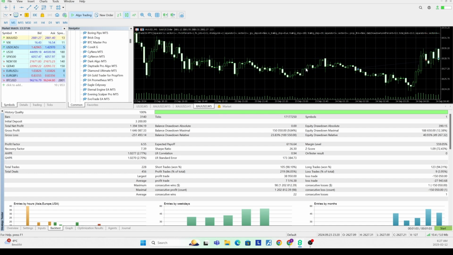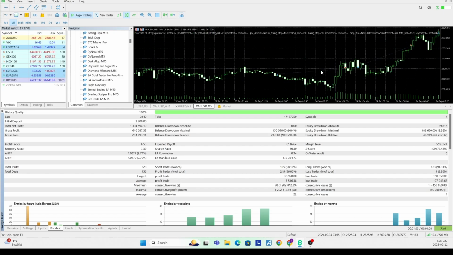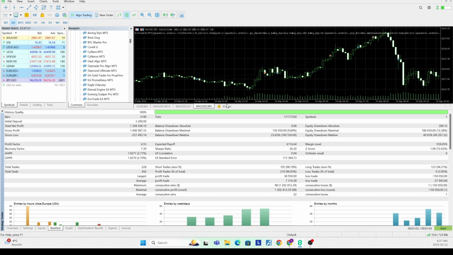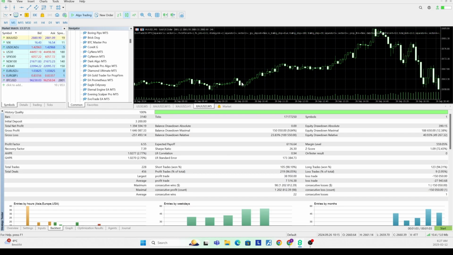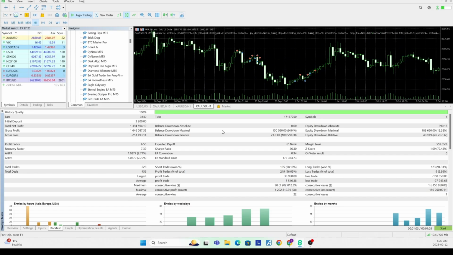So a lot of these systems will use a very basic Bollinger Band or some sort of oscillator, simply because it makes it a lot easier to code. It isn't particularly challenging to put in place. So I would venture that that's what's happening here. But unfortunately, from what I can see so far, there's really not much of a strategy here.